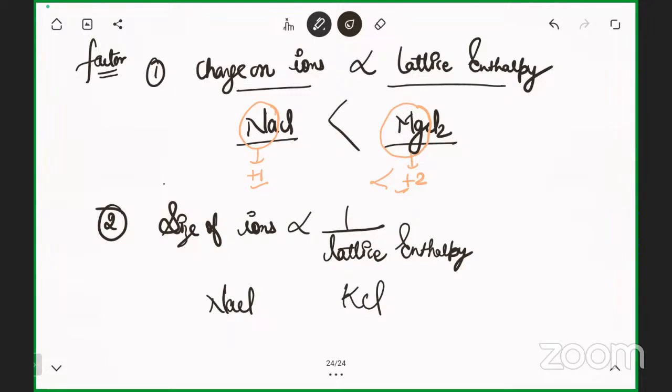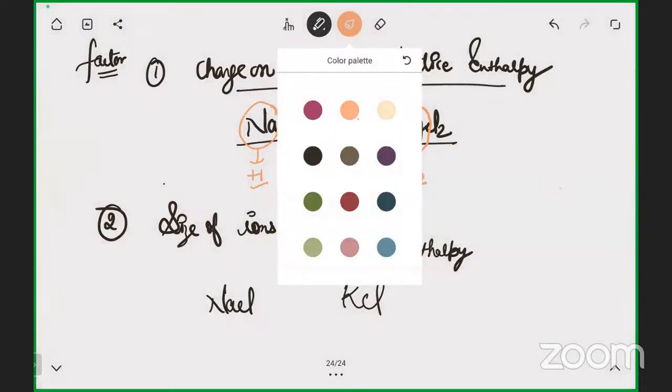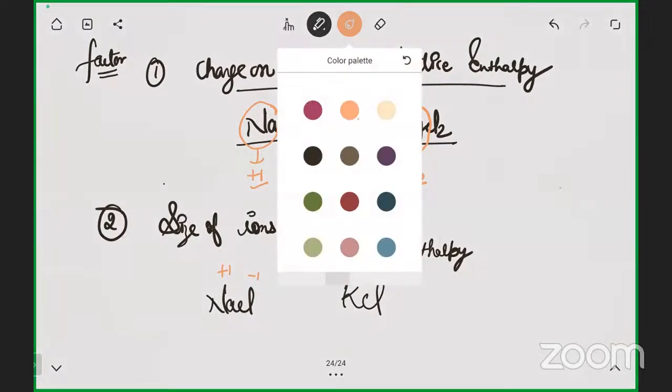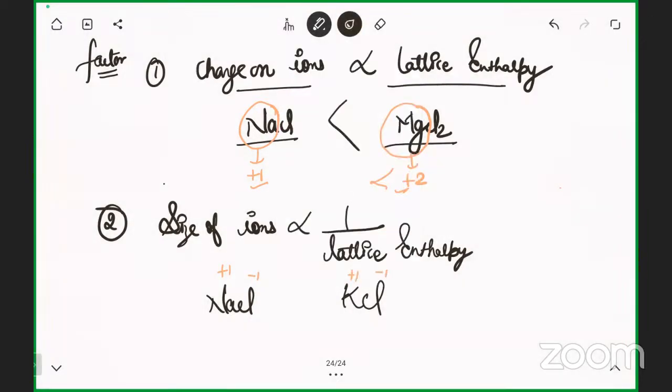Comparison. If I talk about the charges right now, they are plus 1, plus 1, minus 1, minus 1. So the charges are the same. Now what will I do? The second factor is the size of the ion. If the size of the ion is increasing, we have learned this in the periodic table chapter.